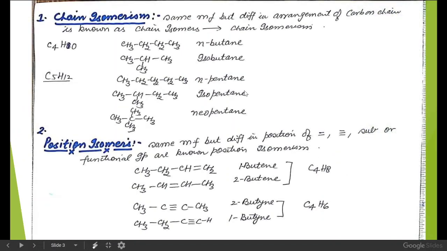Now, what are chain isomers? Those organic compounds which have the same molecular formula but difference in arrangement of carbon chain are known as chain isomers, and this phenomenon is known as chain isomerism. For example, normal butane and isobutane both have the same molecular formula C4H10, but normal butane contains a chain of 4 carbon atoms and isobutane contains a chain of 3 carbon atoms.